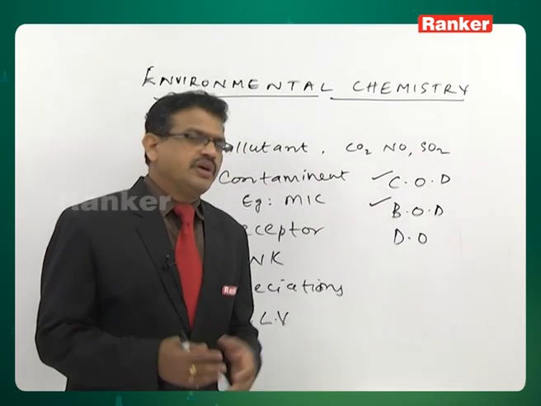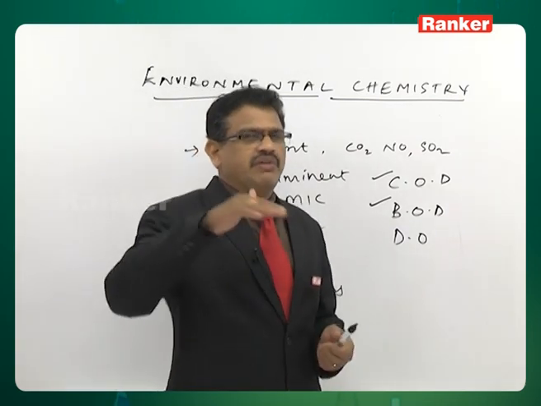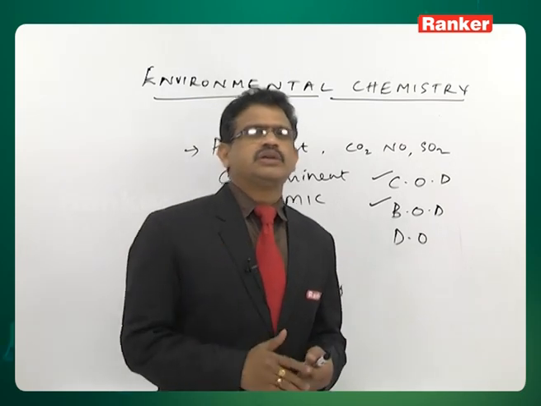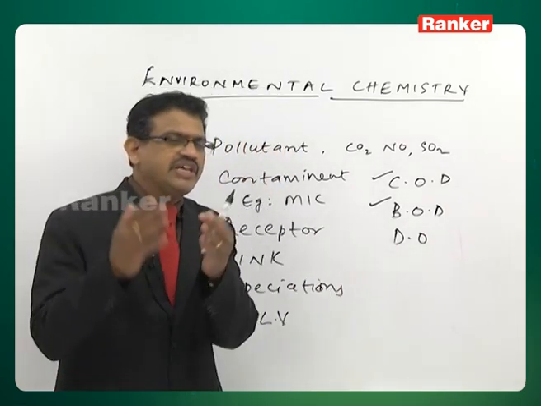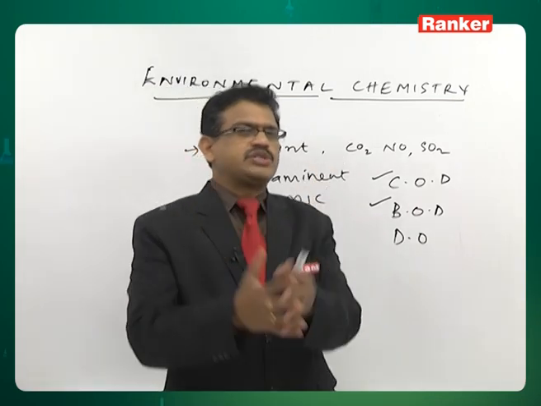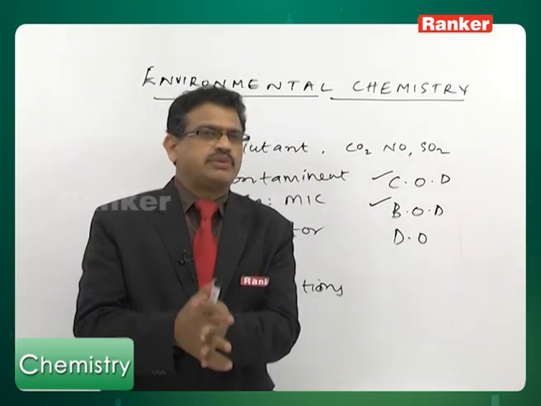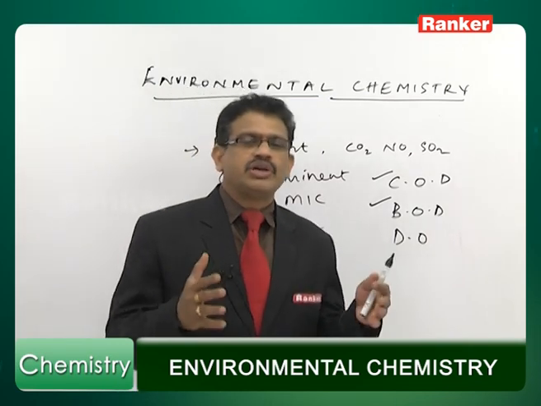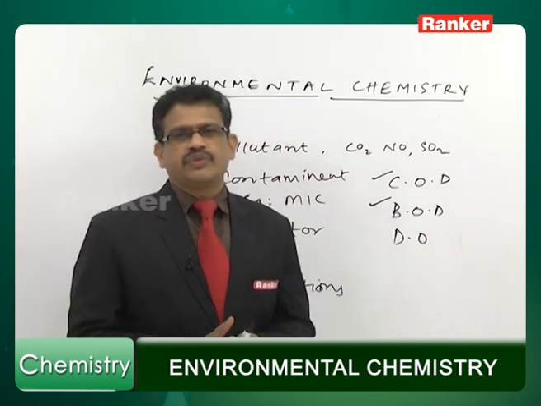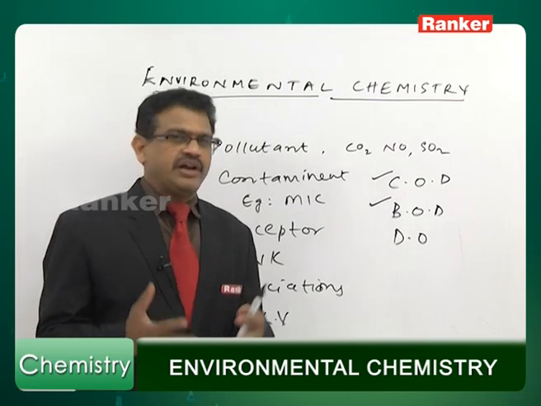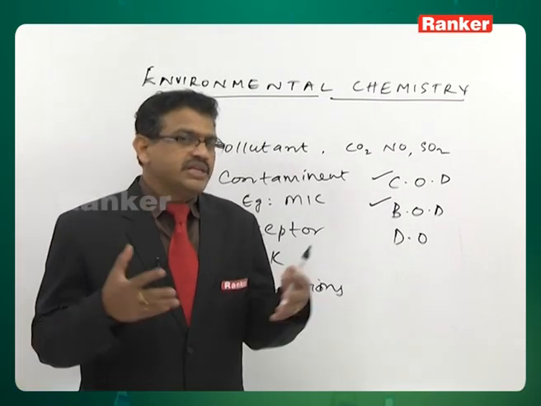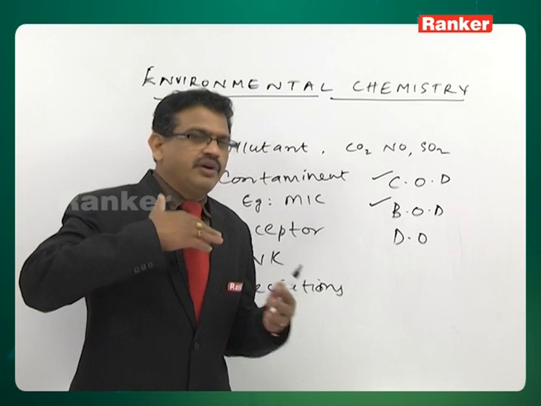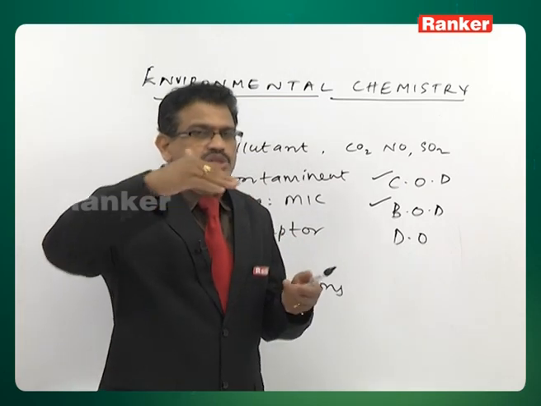The optimum level of dissolved oxygen is 4 to 6 milligrams per liter: in 1 liter of water there should be 4 to 6 milligrams of dissolved oxygen. It is a safer level and it gives good, healthy aquatic life, so that fish and plants can survive easily.